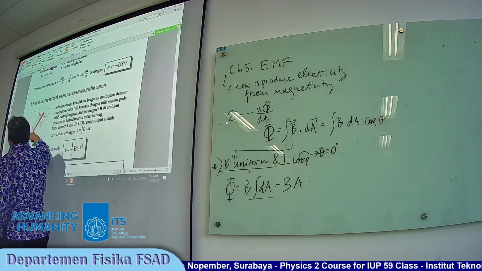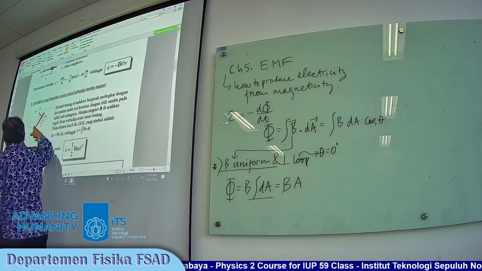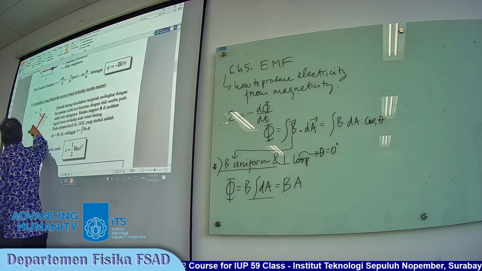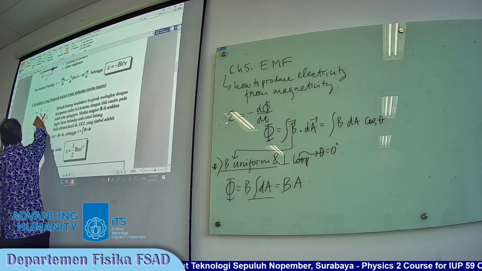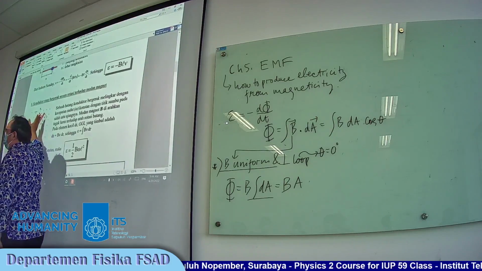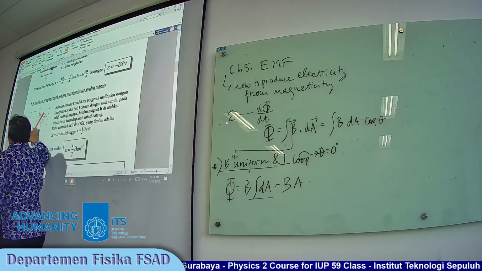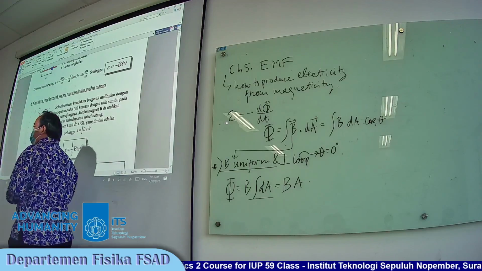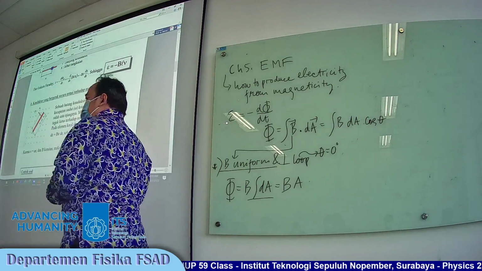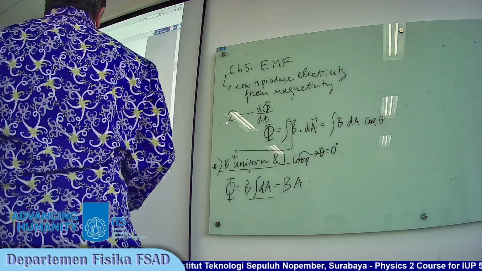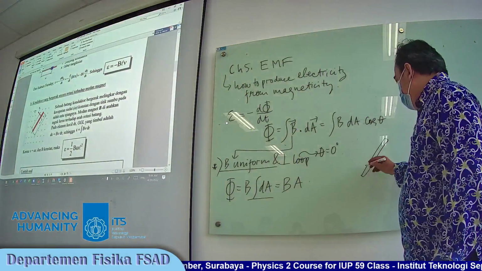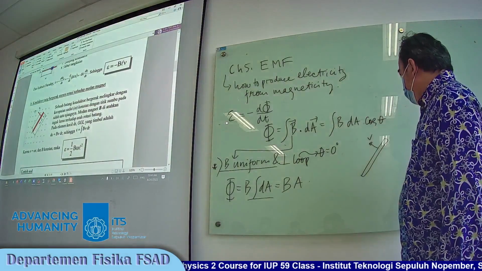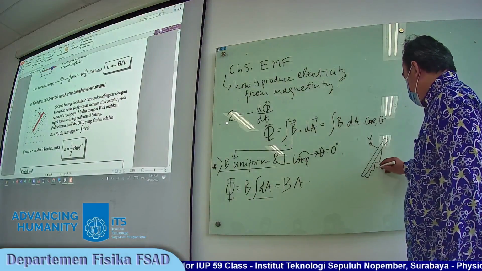For example, velocity in this point is different from this point, and so on. The velocity is not uniform, it depends on the radius. V here depends on the radius.